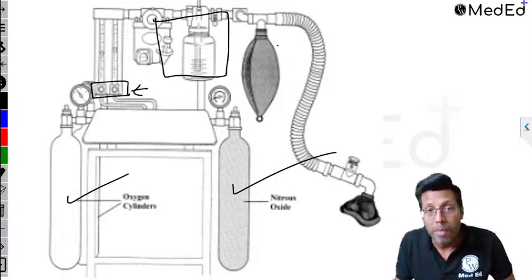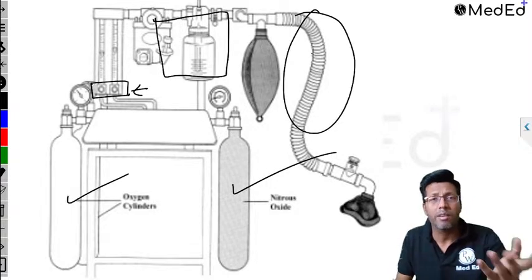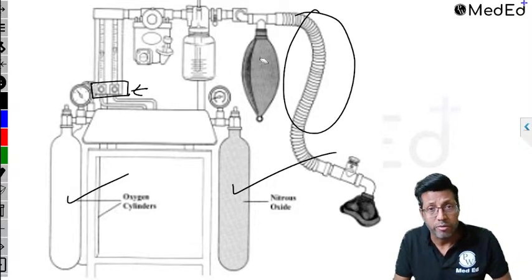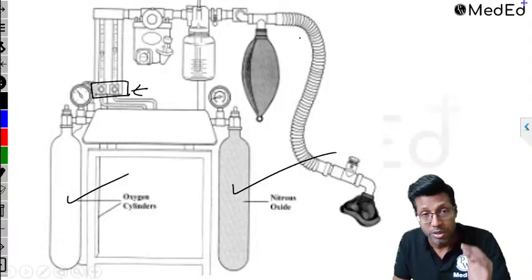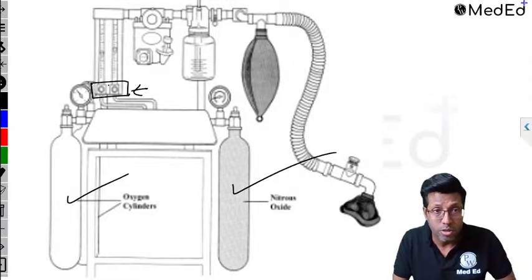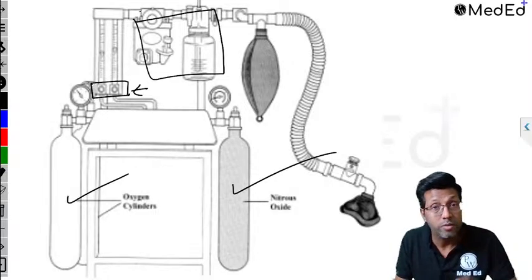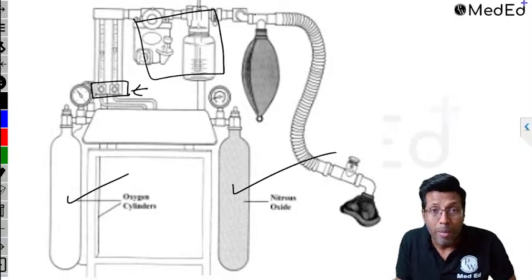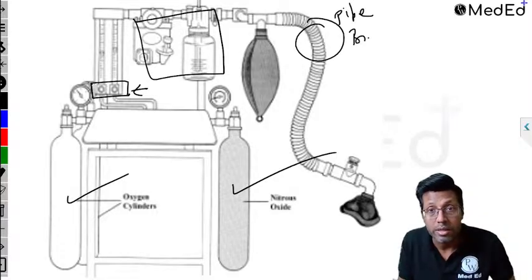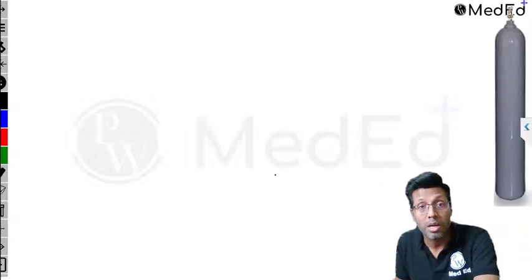And finally, there are the pipelines and breathing circuits. These are the 5 places where they ask questions in the anesthesia machine, whether it is for INI-CET, FMG, or NEET PG. So these are 5 important topics which come from the anesthesia machine, which you should be aware of.